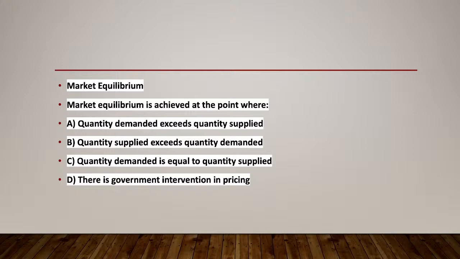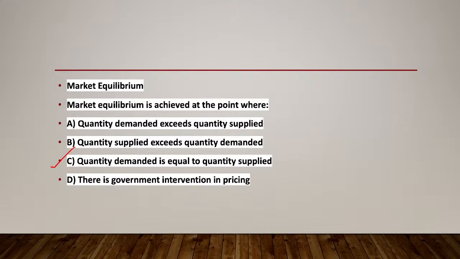So this is the point at which the supply curve and the demand curve intersect, indicating that the amount of the goods that the consumers want to buy, that means the quantity demanded at a certain price, is exactly equal to the amount that the producers are willing to sell, that means the quantity supplied at that price. When this balance is achieved, the market is said to be in equilibrium, with no inherent tendency for the price to change unless there is a shift in the demand or the supply.